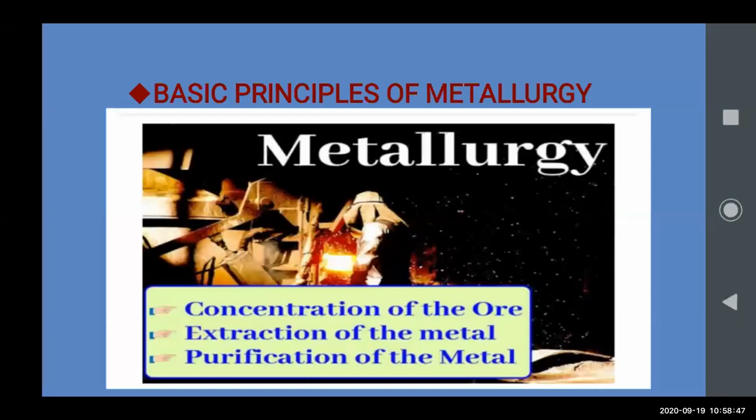Now, to purify the metals, we have to see these three steps. In industries they are doing these three steps to get the purified metal. First is the concentration of the ore. For example, if you are getting mineral, you are getting